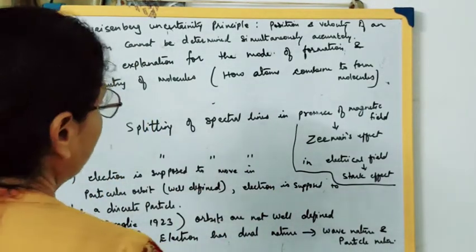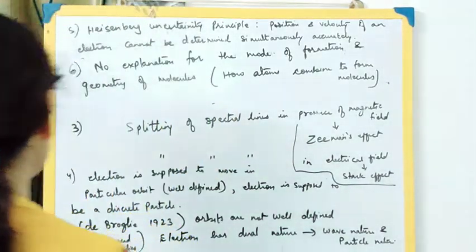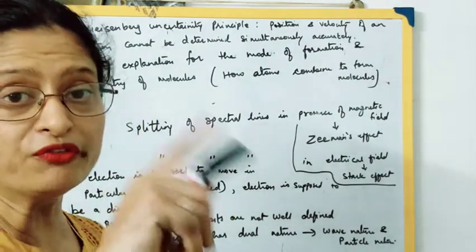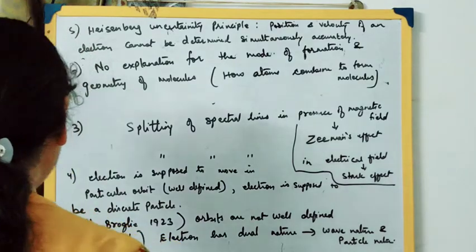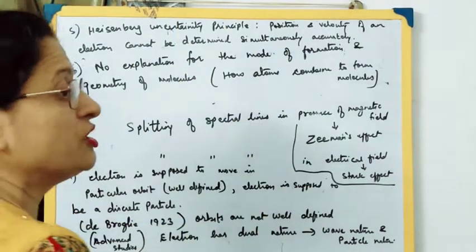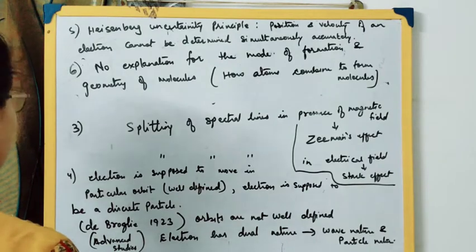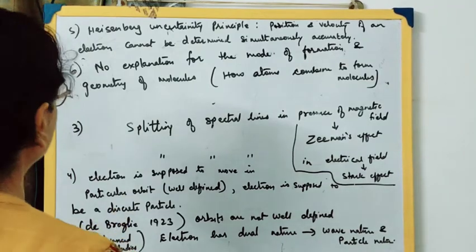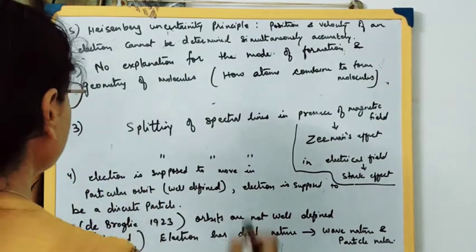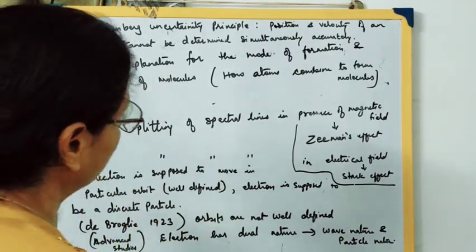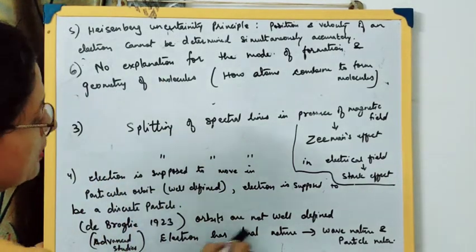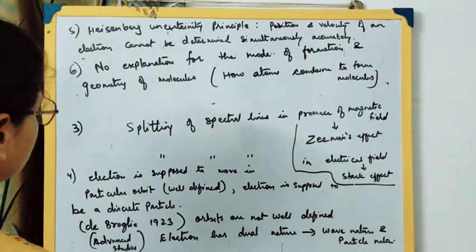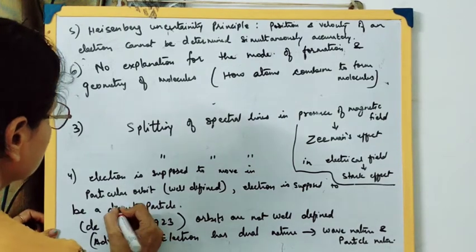So these were the drawbacks of Bohr's model. We have 6 drawbacks of Bohr's model. The first drawback is that it is unable to explain the spectra of atoms having more than one electron. The second drawback is that there is no explanation for the fine spectrum, that is, closely spaced lines. It also does not speak about the Zeeman effect. The Stark effect, it does not provide any explanation for this. Fourth point, the electron is supposed to move in a particular, well-defined orbit according to Bohr's model, while in advanced studies we say that the electron has a dual nature, wave nature as well as particle nature. It is not a discrete particle, but has a dual nature. So this fact has not been supported.